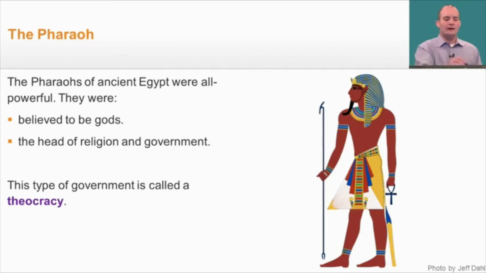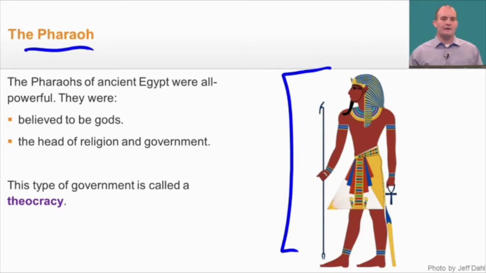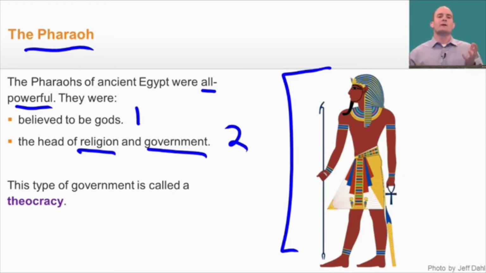Let's take a closer look at what the Pharaoh was. You can see a drawing of one to the right. Now, pharaohs in ancient Egypt were all powerful. And the reason is that one, they were believed to be living gods. And two, they were the head of the religion as well as the head of government. Now, when you're in charge of government and you're in charge of religion, this type of government is referred to as a theocracy.